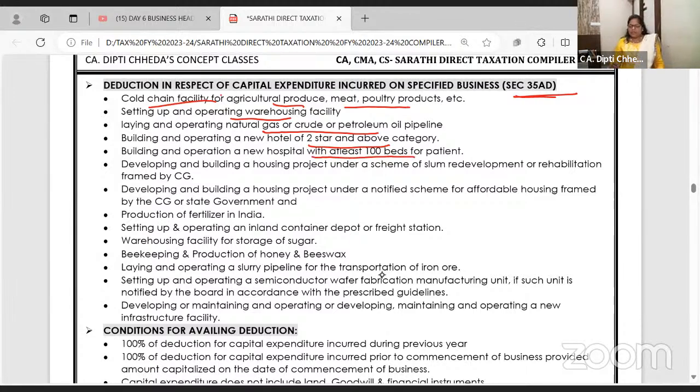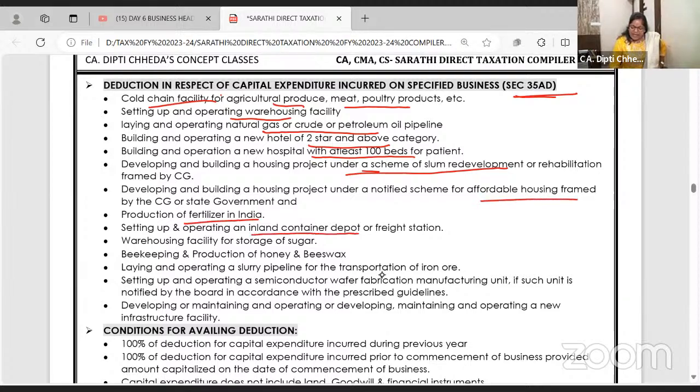Multi-speciality hospital with more than 100 beds. Housing project under slum development. Chawls are there, no? Slums. So they are taken over, towers are built up, and those chawl owners are given flats over there. So those kinds of housing projects. Then production of fertilizers, ये भी same है.